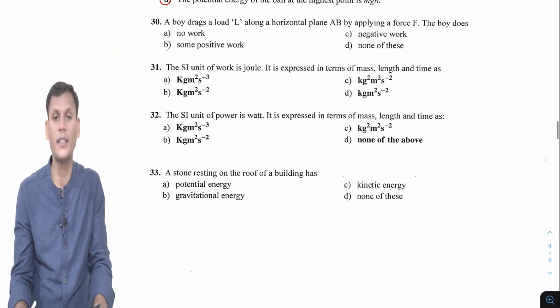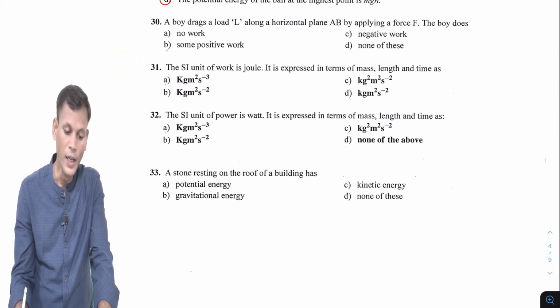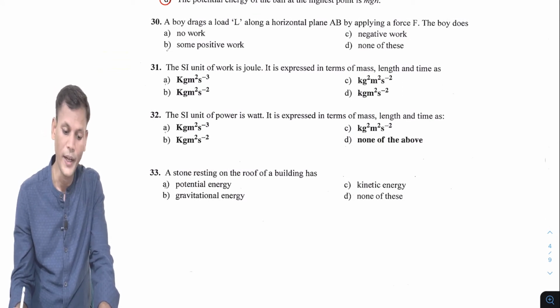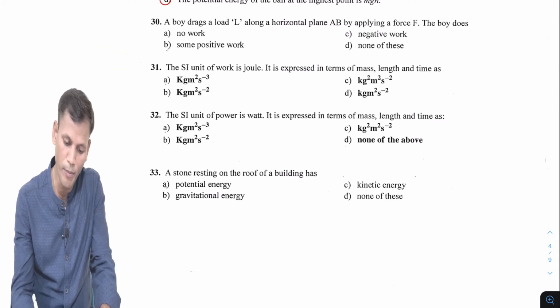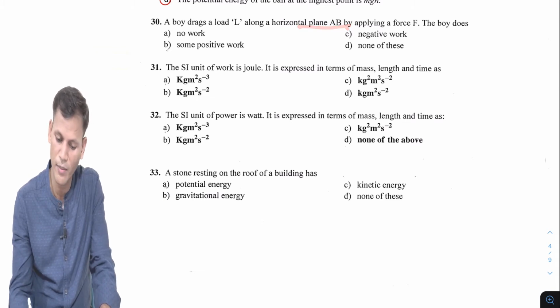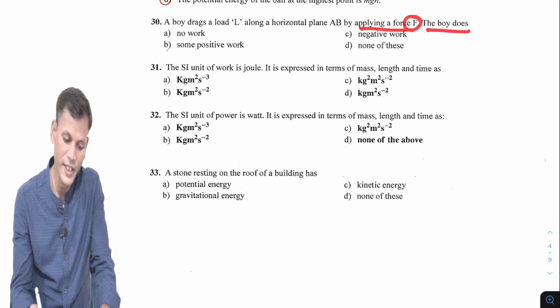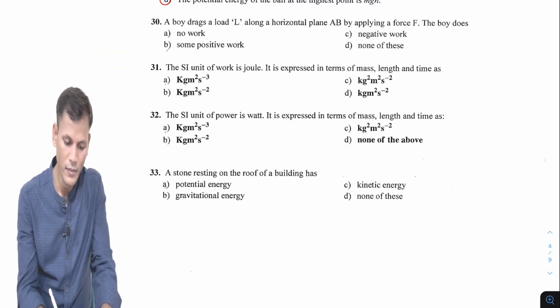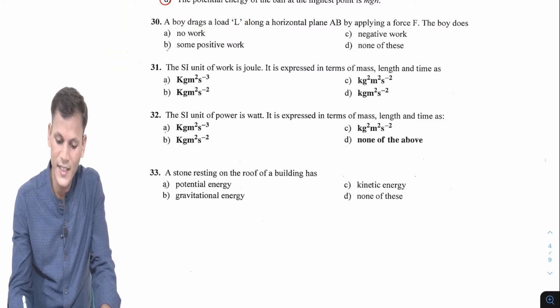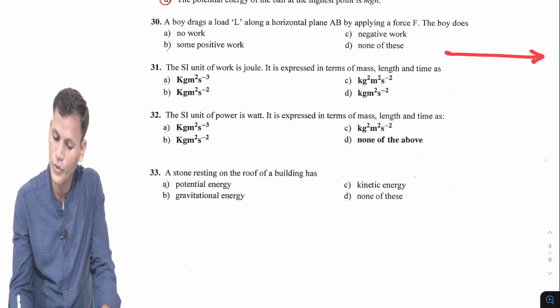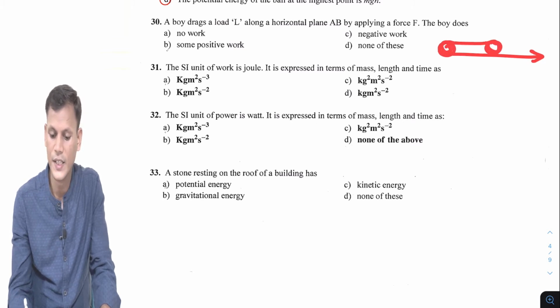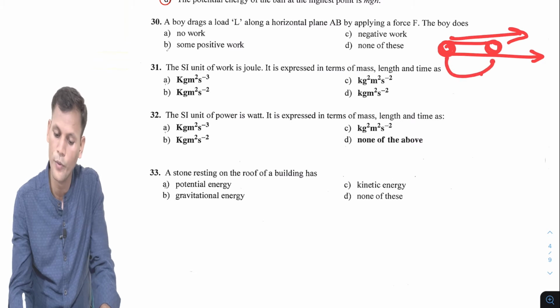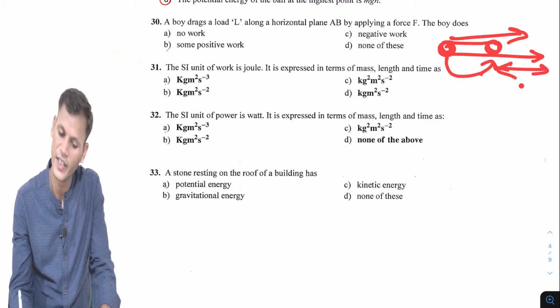Now question number 30. A boy drags a load L along the horizontal plane AB by applying force F. As he is dragging in this direction, the load also moves, and the displacement is in the same direction.